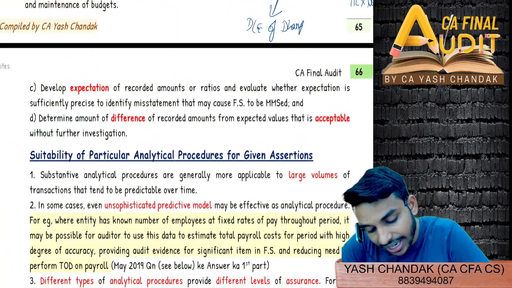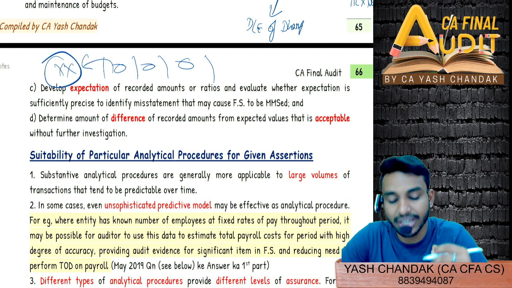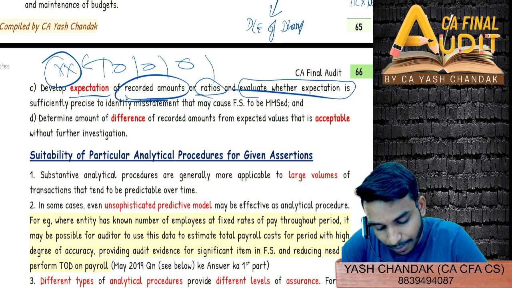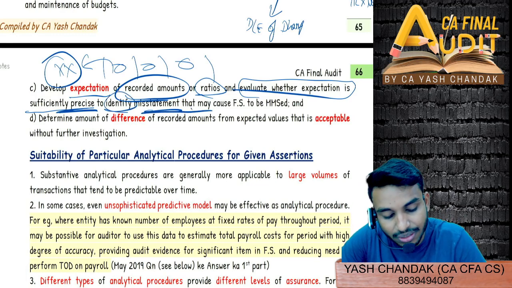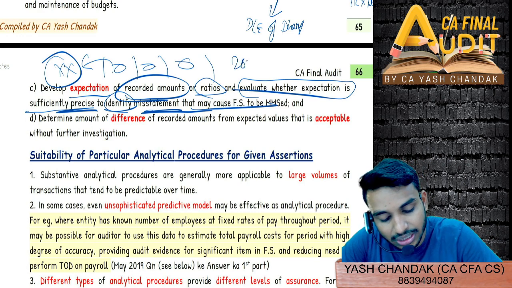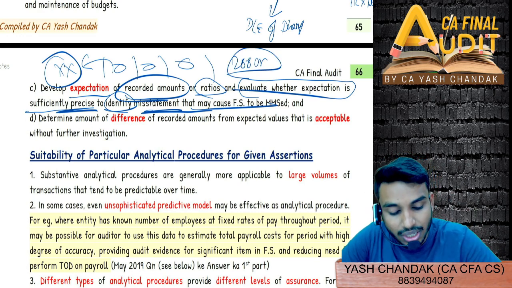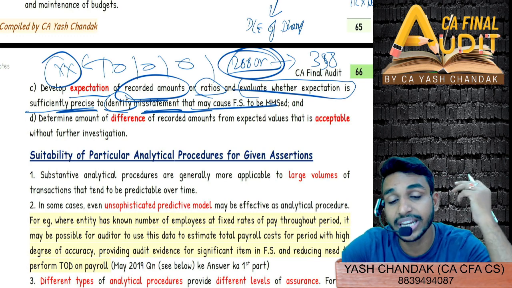Then we will expect, right? I told you we are generally doing expectation based on past trends. We are then expecting a figure: expectation of recorded amounts or ratios, and evaluate whether the expectation is sufficiently precise, that is exact, to identify misstatements that may cause the financial statements to be materially misstated. I told you one example where the operating cost should be 288 crore, but it went to 398 crore. So expectation was 288, it went to 398, a 110 crore increase.